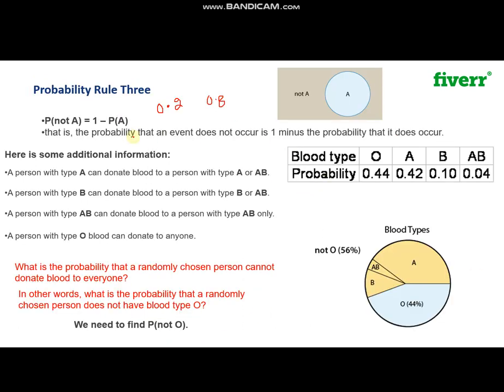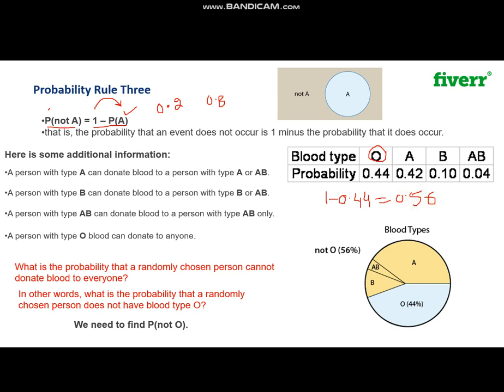Next is probability rule 3. We also discussed that the probability of not A is equal to 1 minus the probability of A. If something occurs, all we need to do is subtract its probability from 1 and we will get the probability of non-occurrence. Like if we want to find the probability of people who do not have blood group O positive, then we can simply subtract: 1 minus 0.44, and we will get the required result, that is actually 0.56.